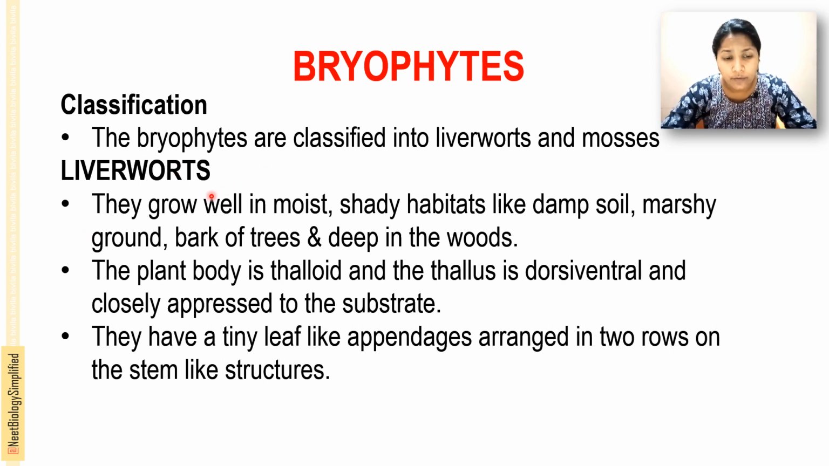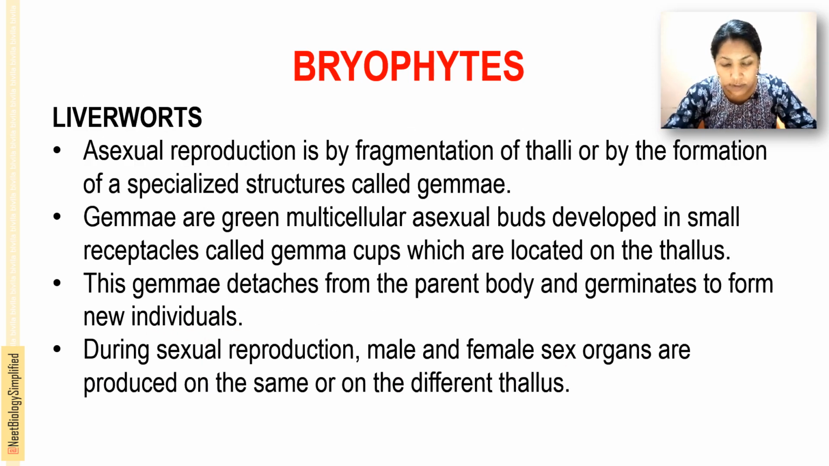That is, bryophytes are classified into liverworts and mosses. Liverworts grow well in moist, shady habitats like damp soil, marshy ground, bark of trees and deep in the woods. And the plant body is thalloid and this thallus is dorsiventral and closely appressed to the surface or the substrate. They have tiny leaf-like appendages that are arranged in two rows on the stem-like structures. They reproduce mainly by asexual and sexual modes of reproduction. Asexual reproduction is by the fragmentation of thalli or by the formation of specialized structures called gemmae.